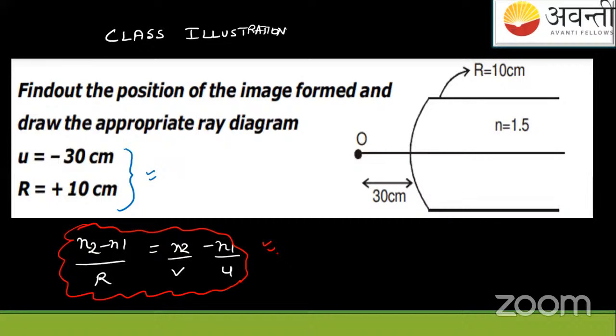N2 is 1.5, N1 is 1. It's in air. If nothing is given, take the vacuum. N1 is 1. Apply the formula, where you will find the image distance magnitude. V will be how much?